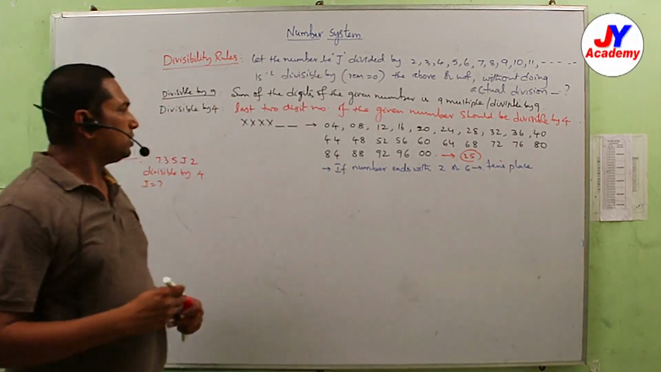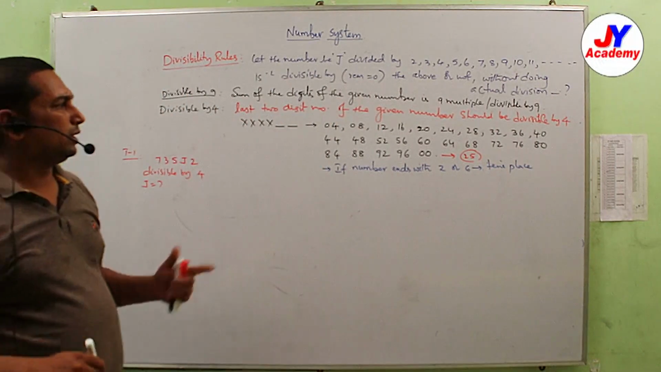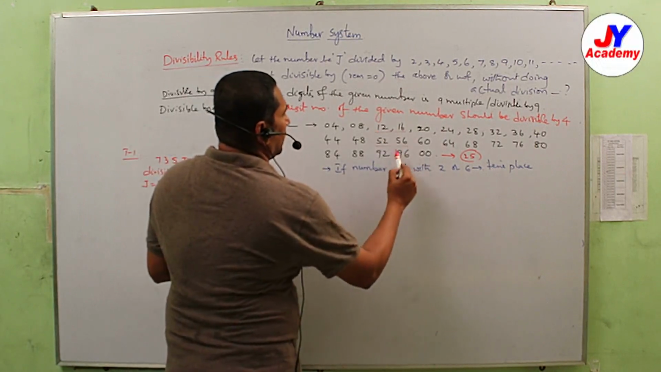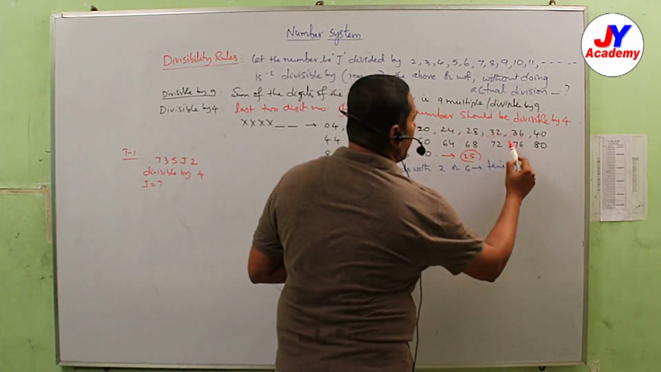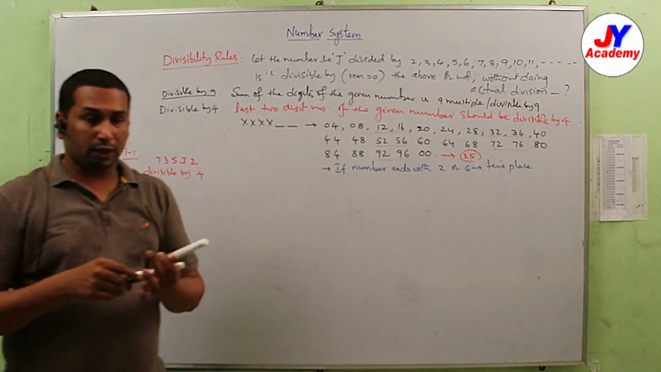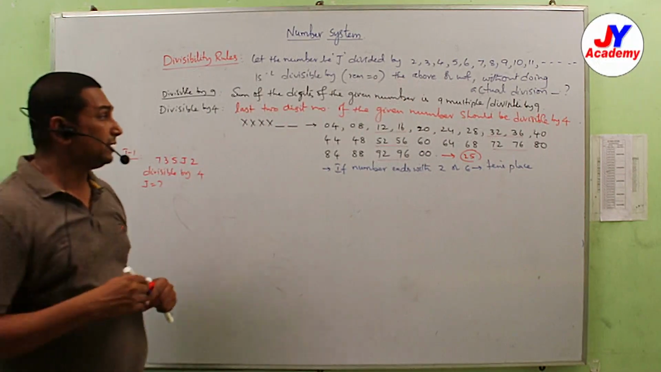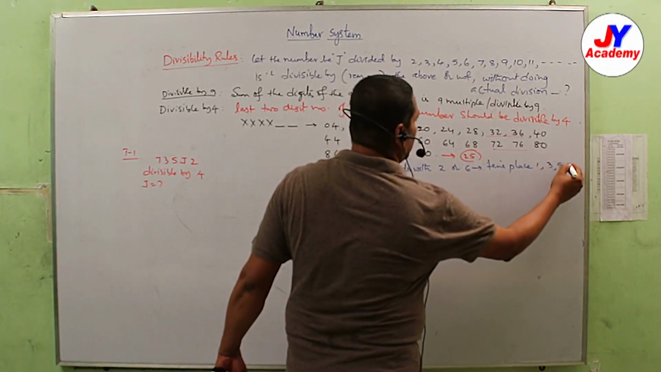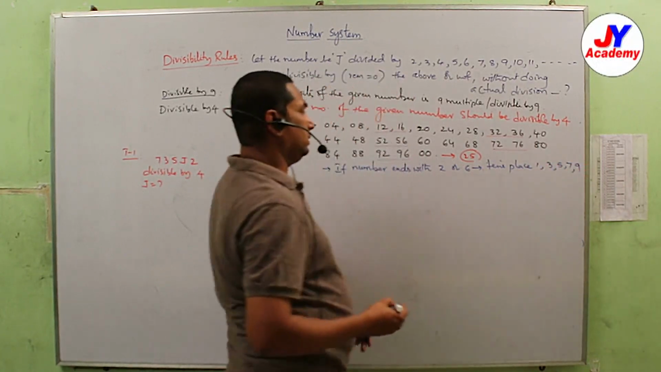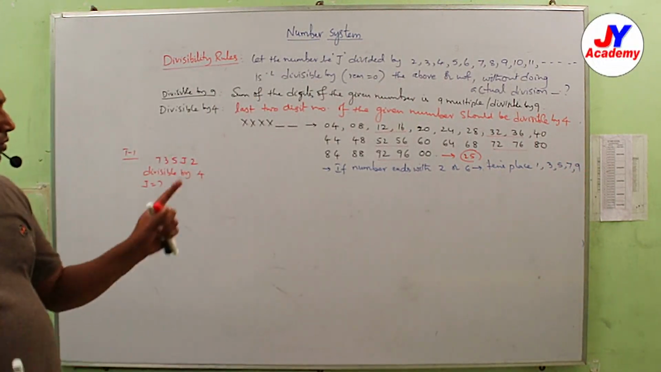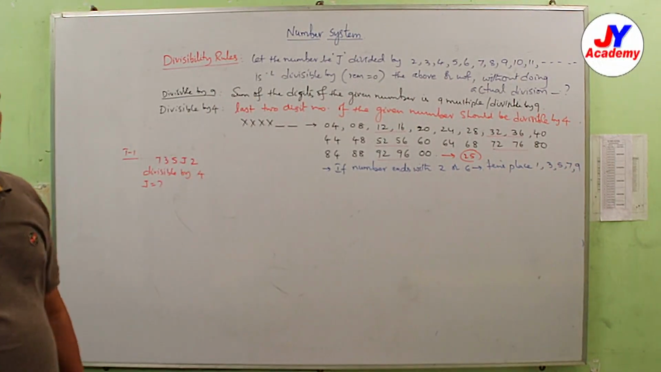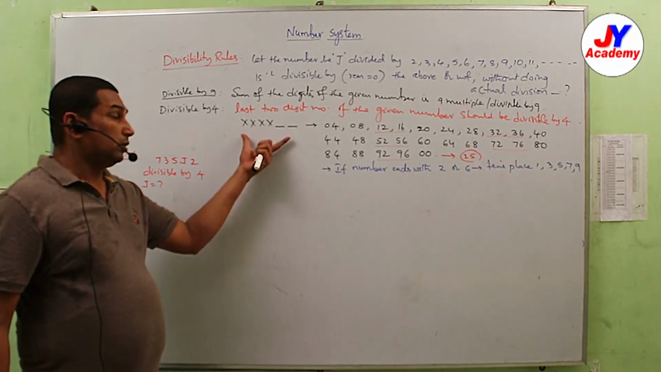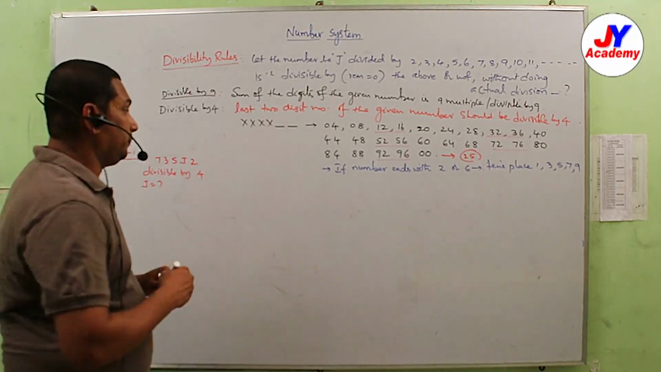So if a number ends with 2 or 6, then what is its tens place? Maybe 1, 3, 5, 7, 9. So if the number ends with 2 or 6, the tens place should be 1, 3, 5, 7 or 9 if the given number is divisible by 4.